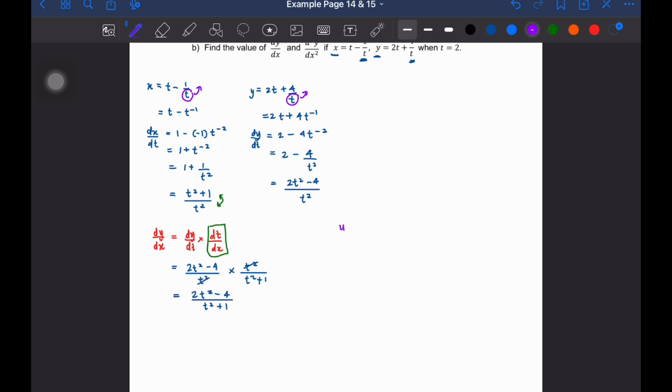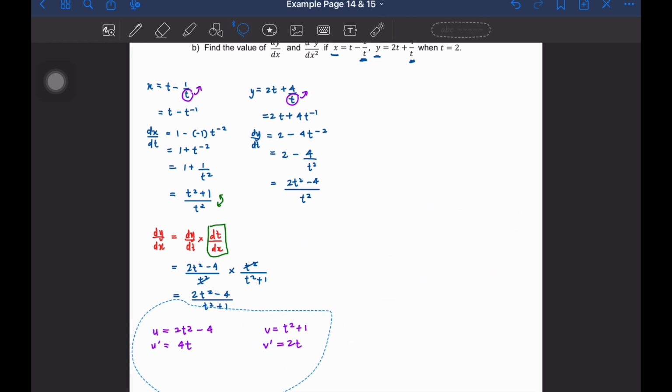So we have u equal to 2t square minus 4. Okay, and then v is equal to t square plus 1. Okay, so just differentiate sahaja. So u prime we have 4t, right? And then v prime we have 2t. Okay, so kita dah tulis dekat situ kita punya u dan kita punya v. Madam pindahkan dia ke bawah sini lah, senang sikit.